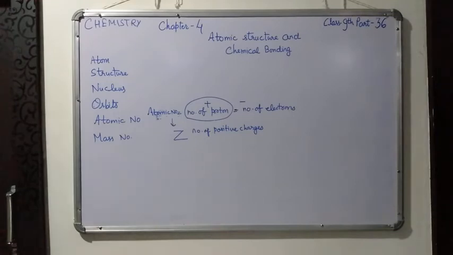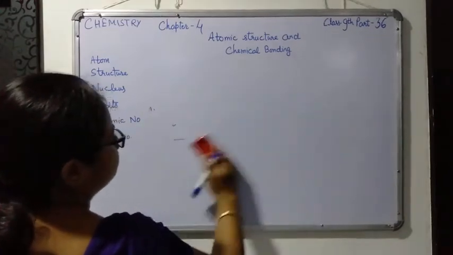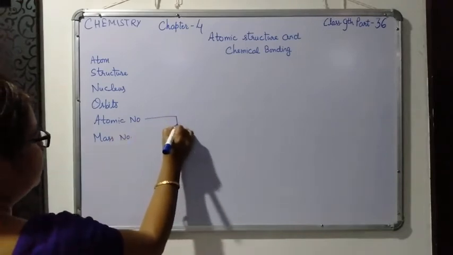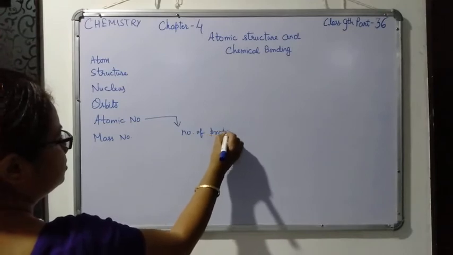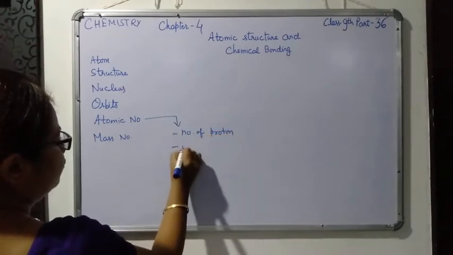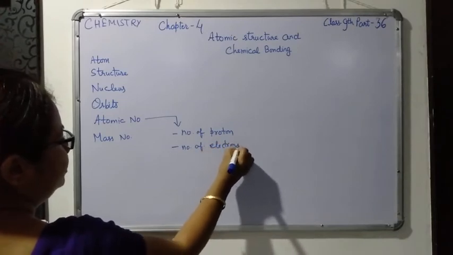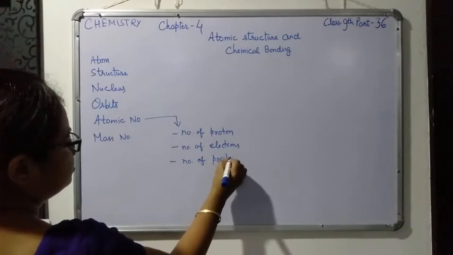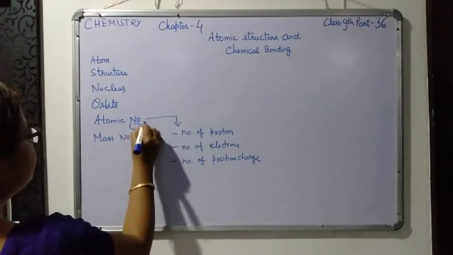So the atomic number of an element is the number of protons. With the help of this atomic number we know the number of protons, the number of electrons, and the number of positive charges. Okay, and it is denoted by Z.